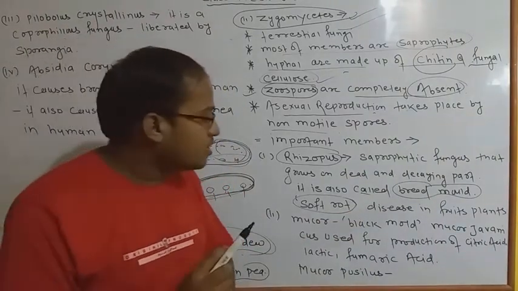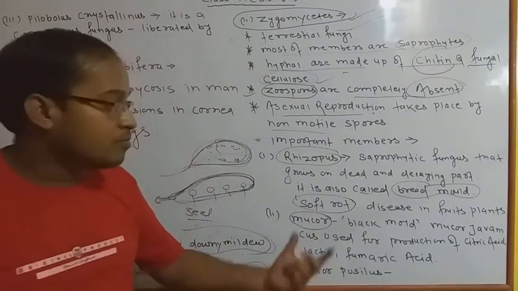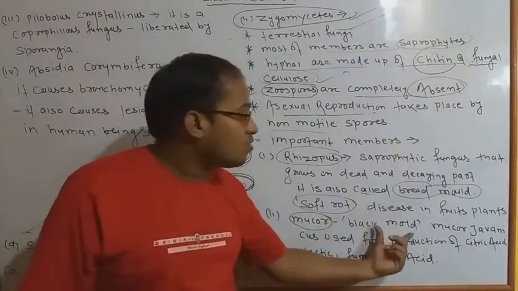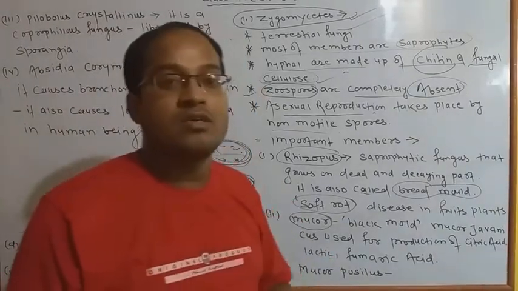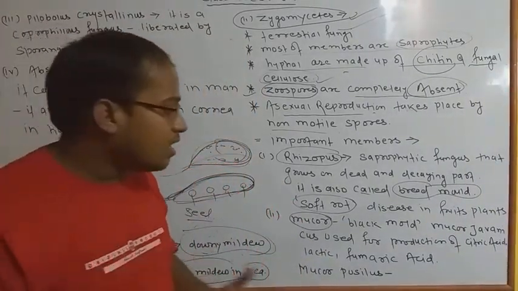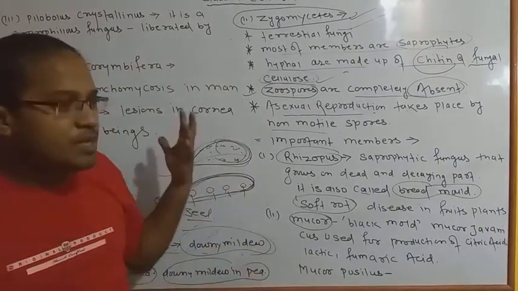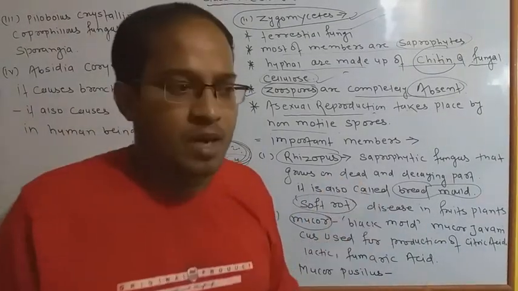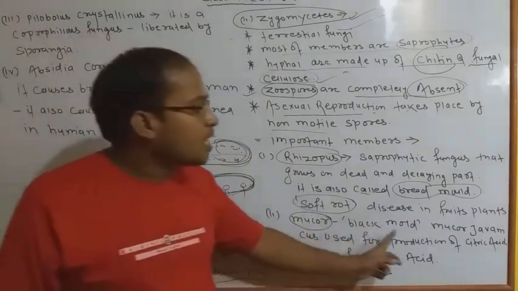Next important point is that the second member is Mucor. What is the meaning of Mucor? Mucor is a black mold. It is also called black mold. Generally it creates black fungus on other fruit materials, maybe vegetables, maybe plants, maybe leaf, maybe inflorescence. Okay, this is also called black mold disease.